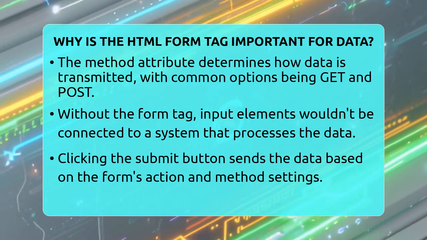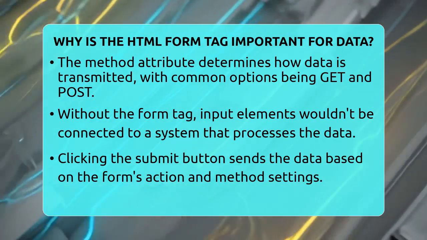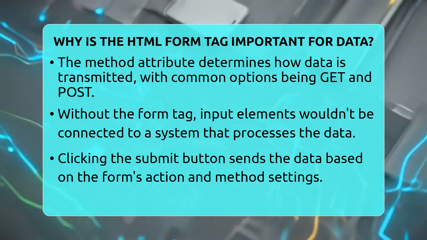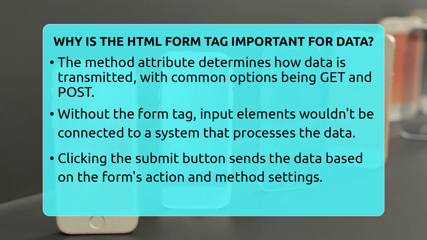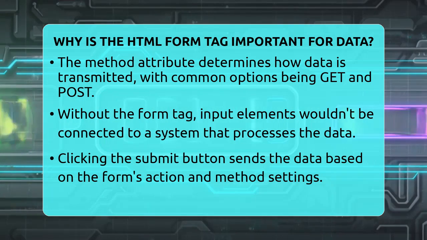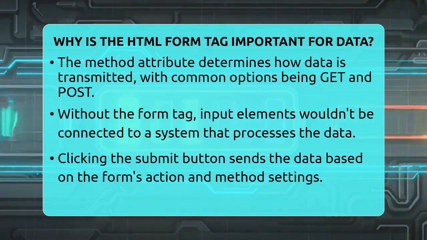When you set up a form, you also specify where the data should go using the action attribute. This attribute points to the server or script that will handle the information. For example, if you want to send data to a script called process.php, you set the action to that URL.